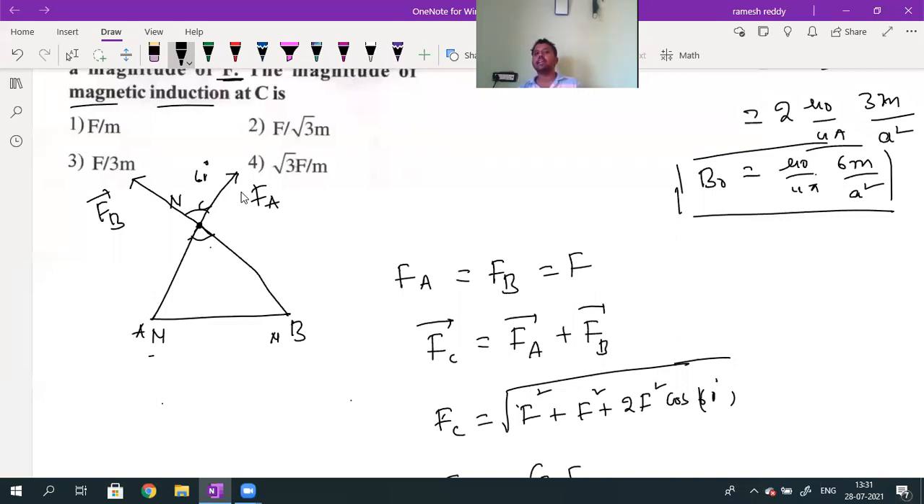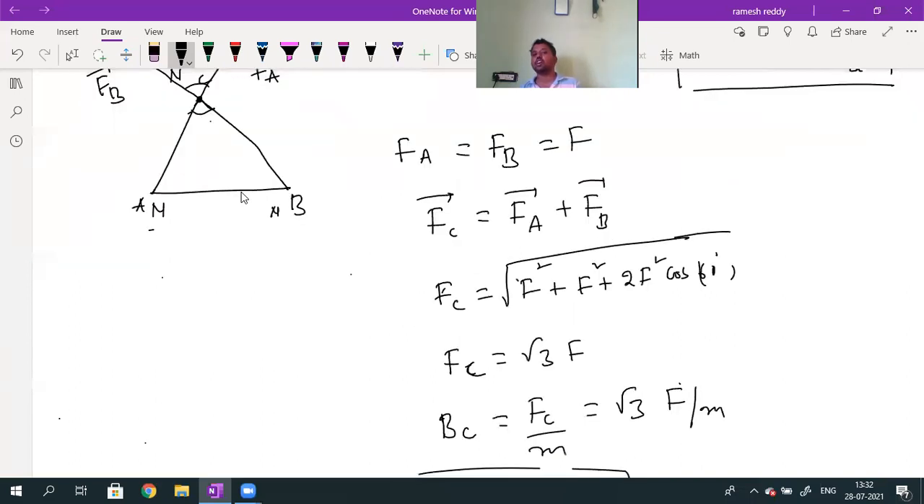Since Fa and Fb are equal in magnitude, that is F. So what is Fc bar? According to the principle of superposition, Fa bar and Fb bar. So Fc bar is given by root over F square plus F square plus 2F square into cos 60 degrees. Understood? This is equal to what? Cos 60 degrees I will get. So Fc value will be equal to root 3 into F.